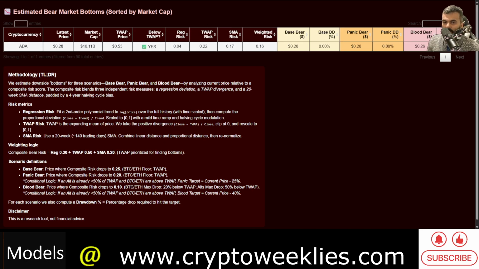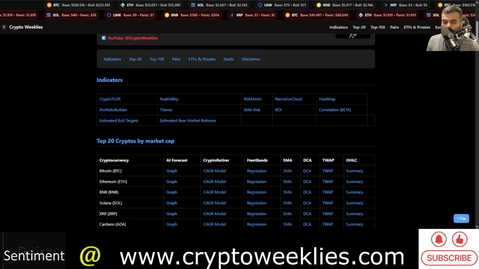So all in all, if you were to tune out, and again, not financial advice, accumulation below 26 cents is not the worst idea per these models, but there is again a downside risk of about 50 to 60% if the price were to go and bottom out at around 12 to 14 cents.